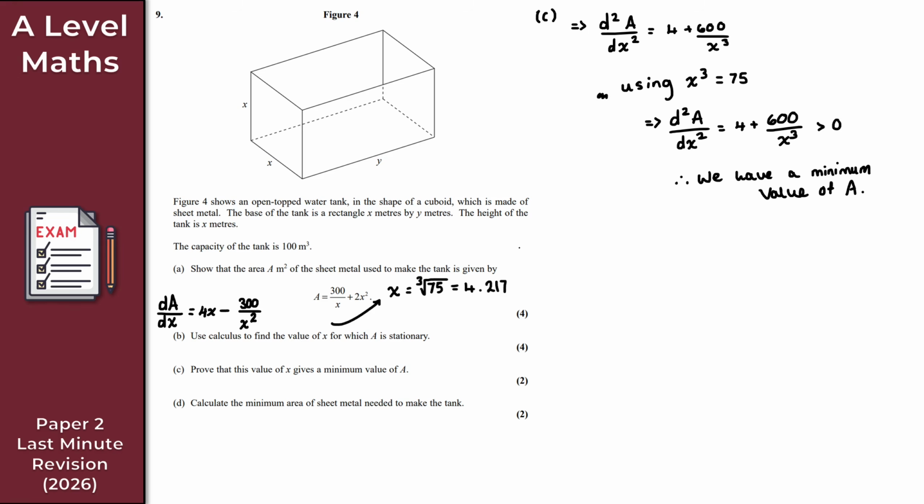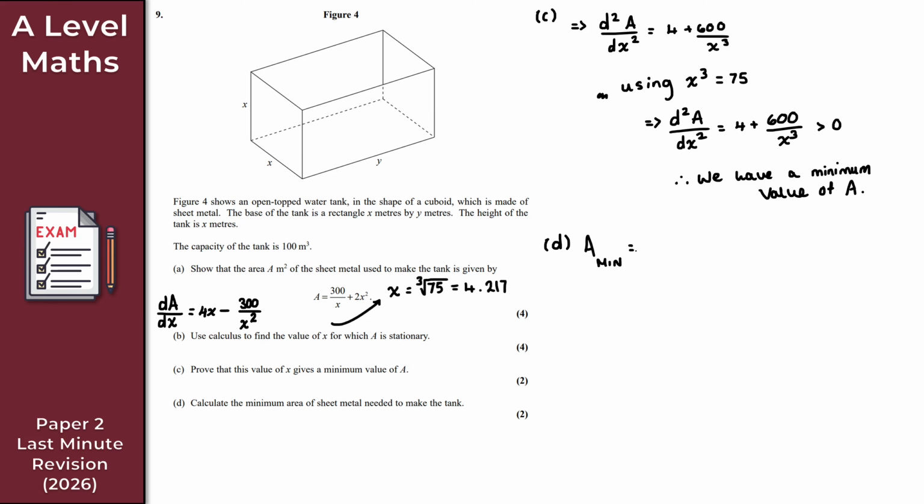And then finally, to finish with here, part D. Let's just continue underneath. It just says here, calculate the minimum area of sheet metal needed to make a tank. So this is a min here. So all I'm going to do is just substitute this value of x, for which A is stationary, because we know this gives a minimum value of A, into the equation for A. And this will just give us the minimum area of sheet metal needed to make the tank, right?